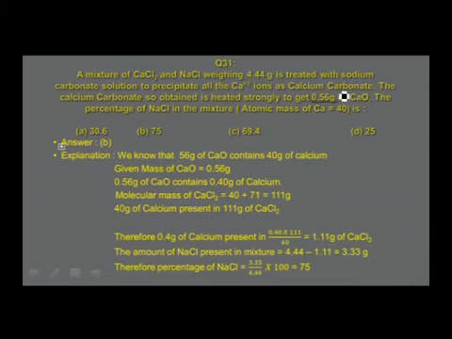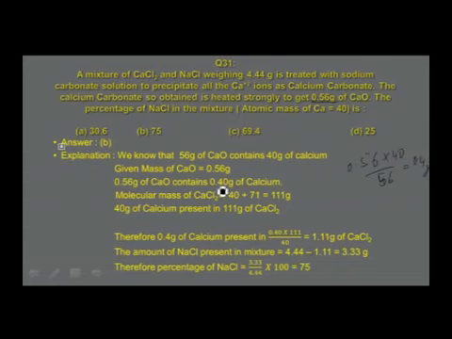In calcium oxide, 56 grams of calcium oxide contains 40 grams of calcium. Therefore, 0.56 grams of calcium oxide contains what mass of calcium? That is, you may find 0.56 into 40 divided by 56. This is equal to 0.4 grams.